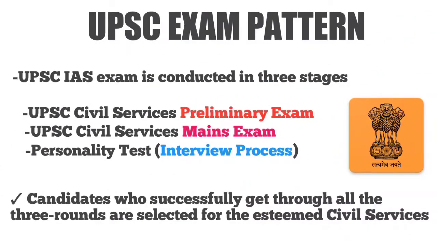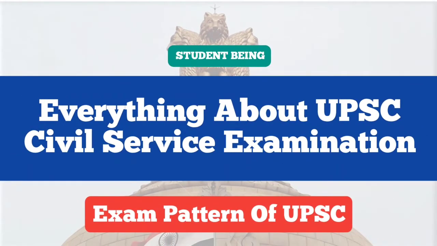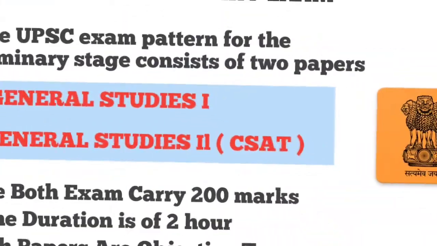The UPSC IAS exam is conducted in 3 stages: the UPSC Civil Service Preliminary Exam, the UPSC Civil Service Mains Exam, and the Personality Test, that is also called the interview test. Candidates who successfully get through all the 3 rounds are selected for the esteemed civil services. Now let's discuss the pattern of each stage in detail.